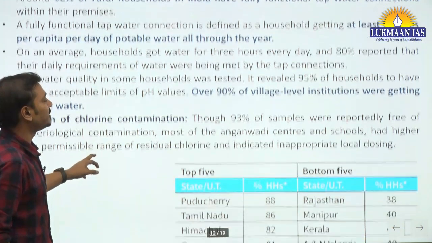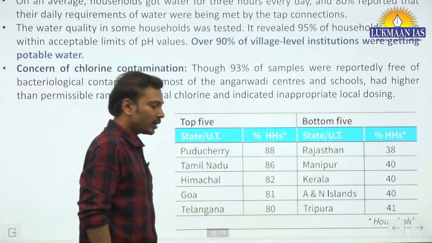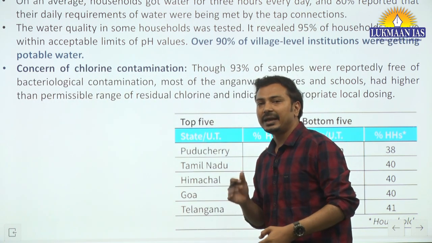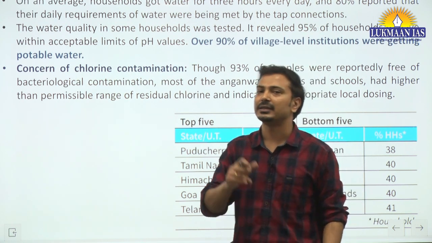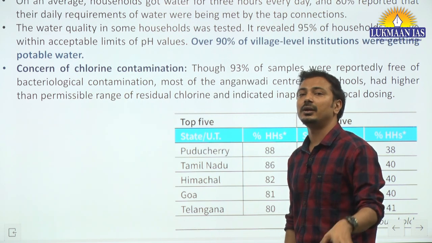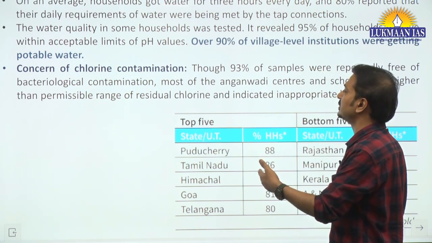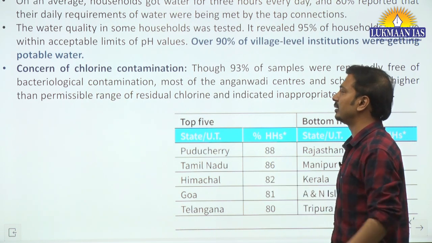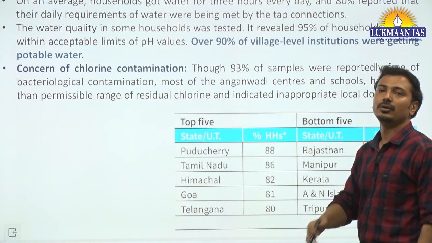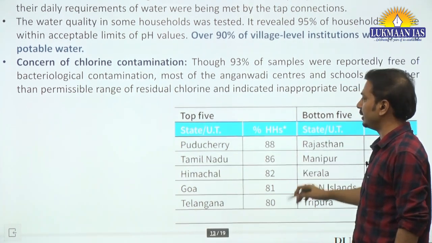But the emerging concern is related to chlorine contamination. Chlorine is used for water purification, but excess dosage of chlorine is being added for, let's say, treatment purposes, which is contaminating the potable water. So, ये भी एक concern नया आया है because of that chlorine contamination. So, from here onwards there is a need to focus on this aspect in the drinking water supply.